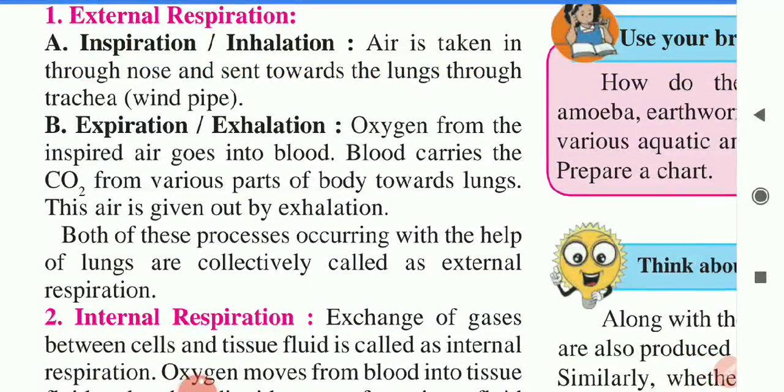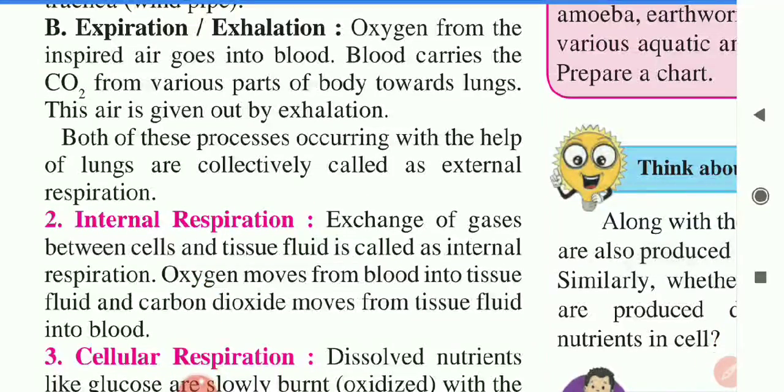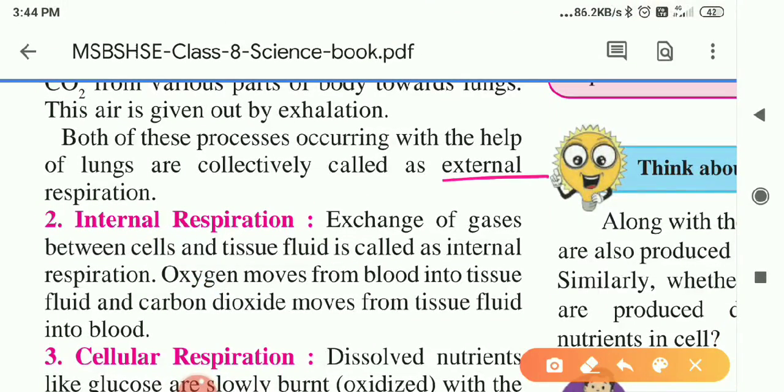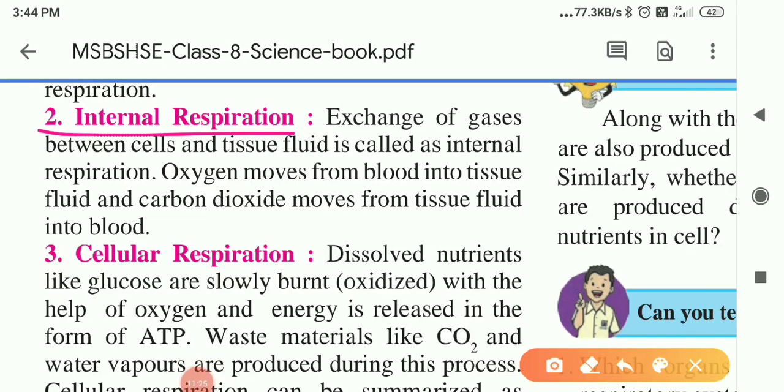Both these processes occur with the help of the lungs and are collectively called external respiration, meaning inhalation and exhalation are called external respiration. The second type is internal respiration.